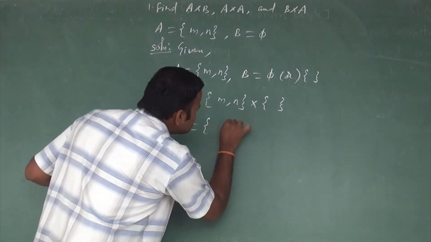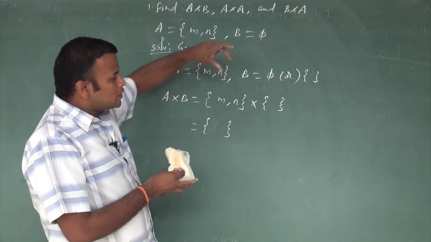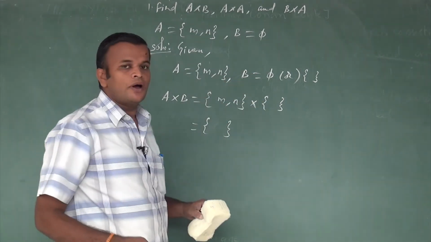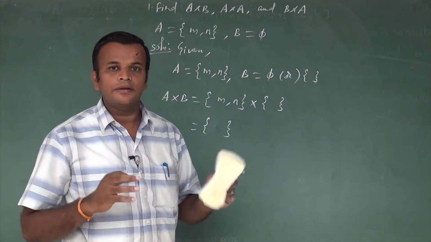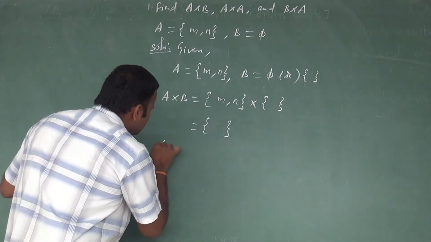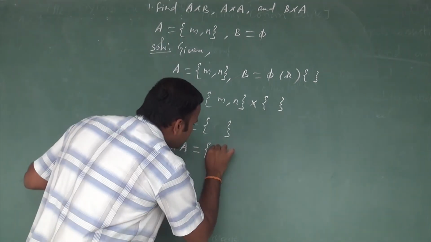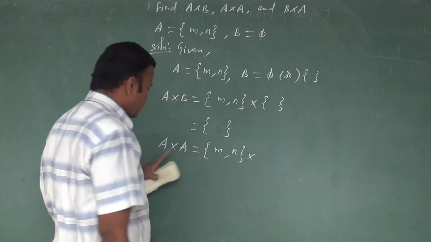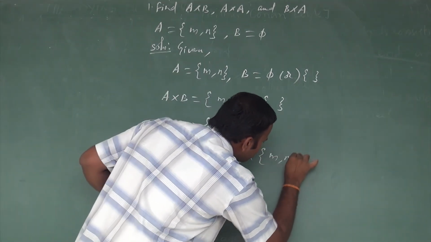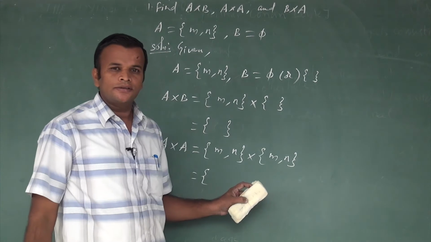So it is not possible to write A cross B, because in the ordered pair the first element is okay, but the second element does not lie in the second set. So A cross B is an empty set. And the second question is A cross A. The value of A is M comma N, cross, and the second set is also A, the value of A is again M comma N.